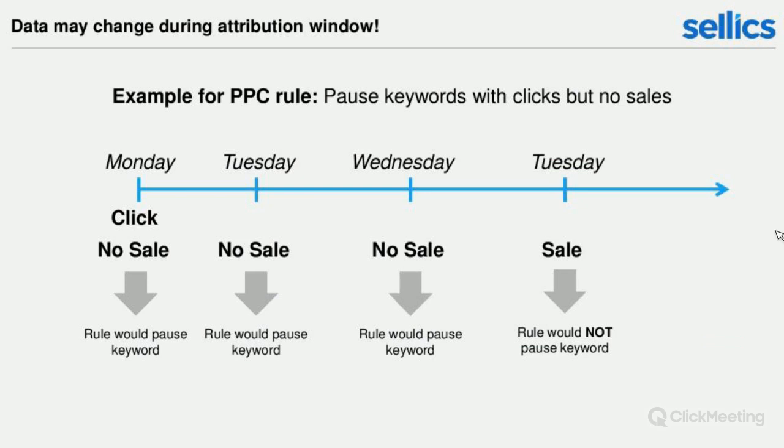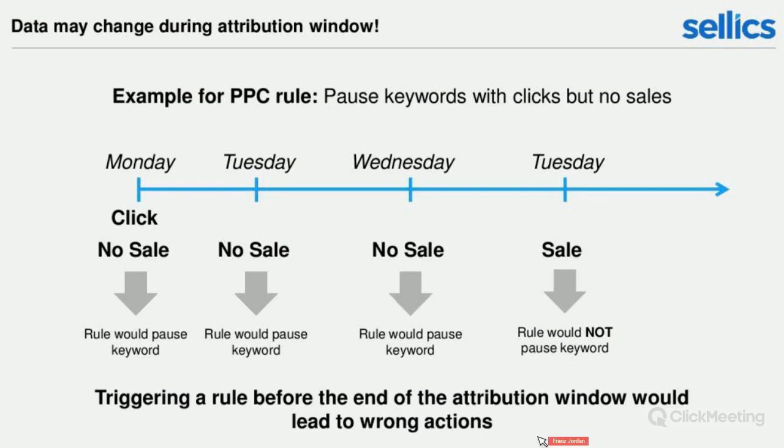Now what happens on Thursday though? On Thursday, the sale happens. As the sale happens and the sale is being attributed to the click that happened on Monday, that means essentially on Thursday we will know that the 20th click actually led to a sale, right? So that means again that the rule would not pause the keyword because the 20th click actually led to a sale, right? So there wouldn't be a need to pause this keyword.